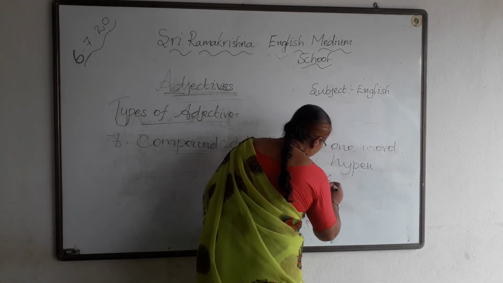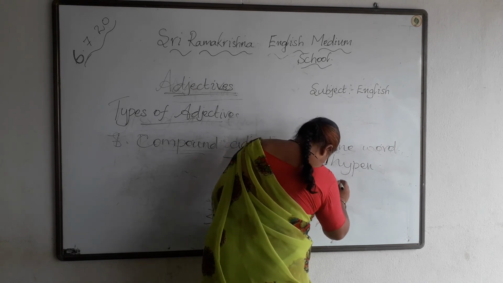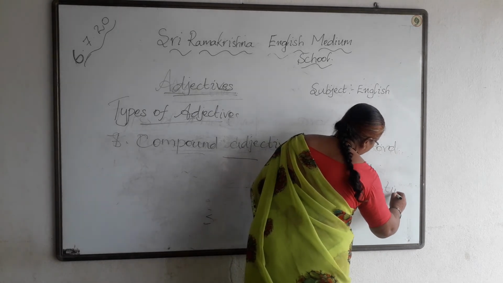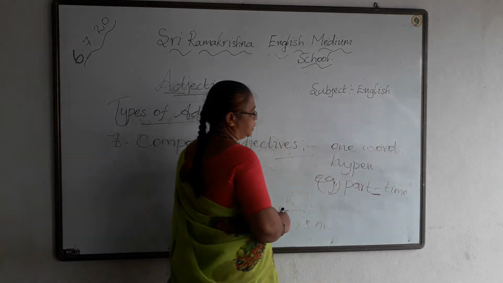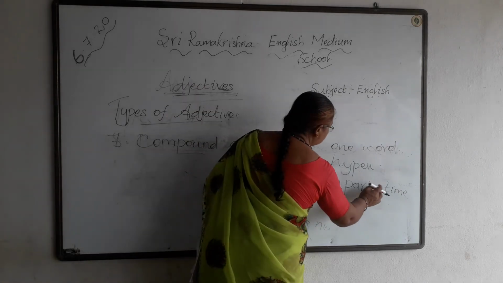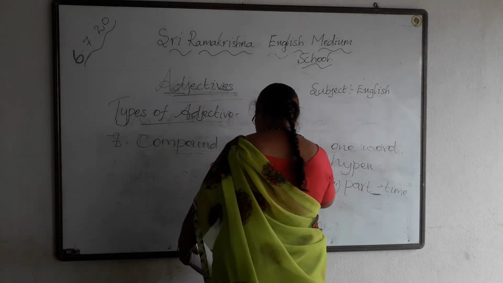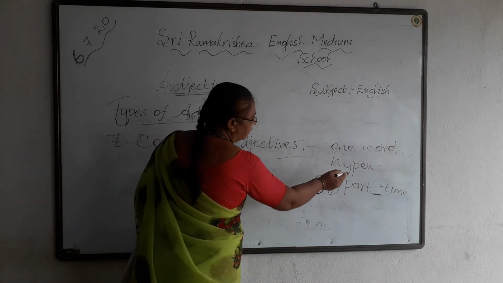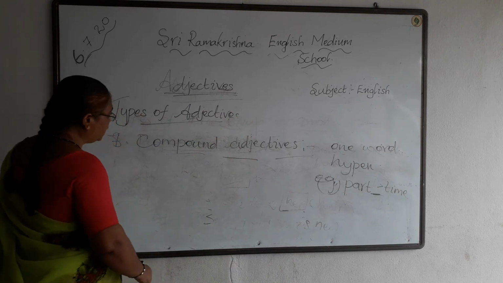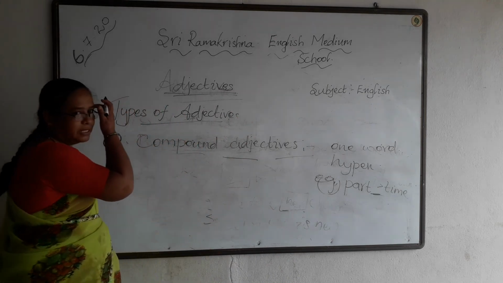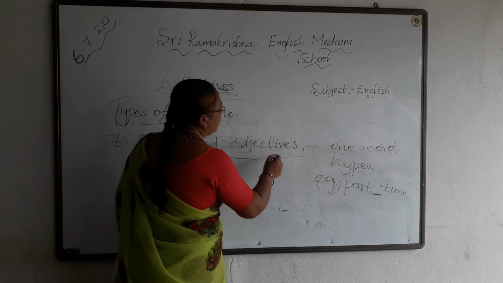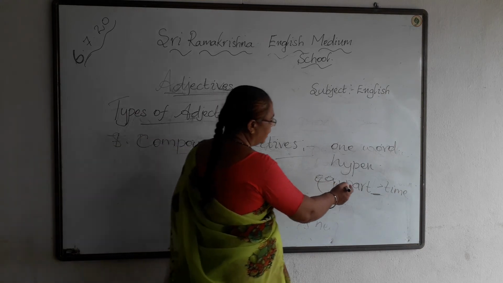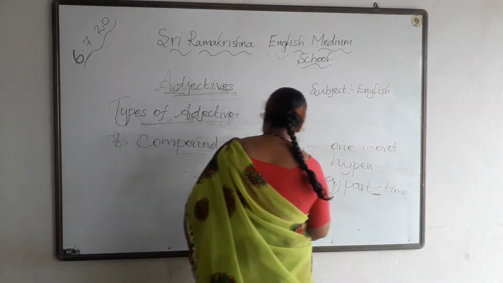Like a few example hyphenated words, for example part-time. Part-time. Here a hyphen is used. So these compound adjectives have more than one word or hyphenated words. Usually hyphenated words. Okay. Example, part-time. So example here.